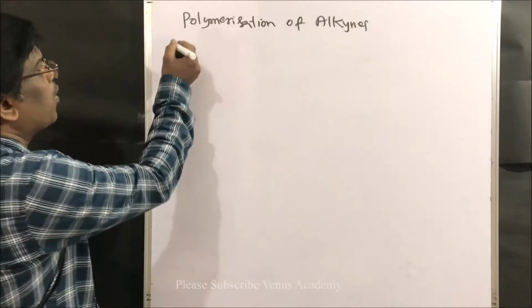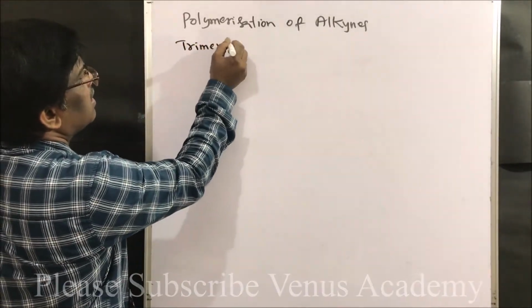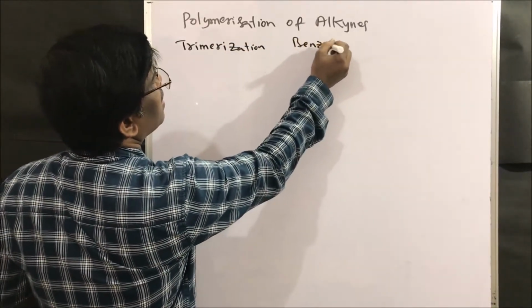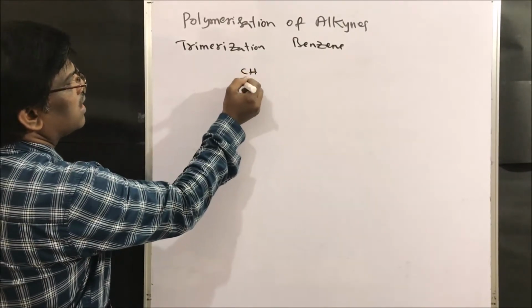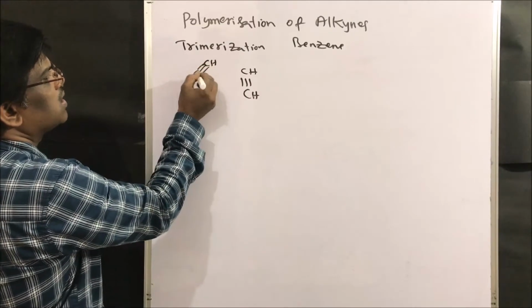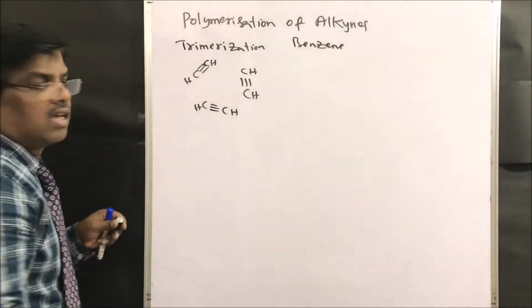Next, very important reaction of alkynes is trimerization, or preparation of benzene. So if I take CH triple bond CH, here CH triple bond CH, here CH triple bond CH, right?